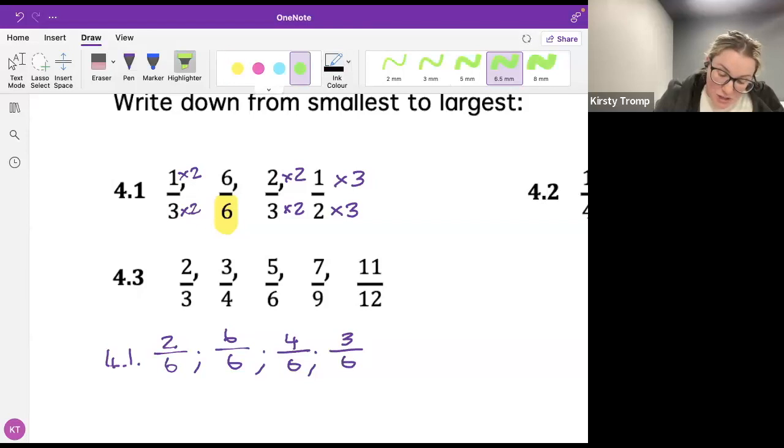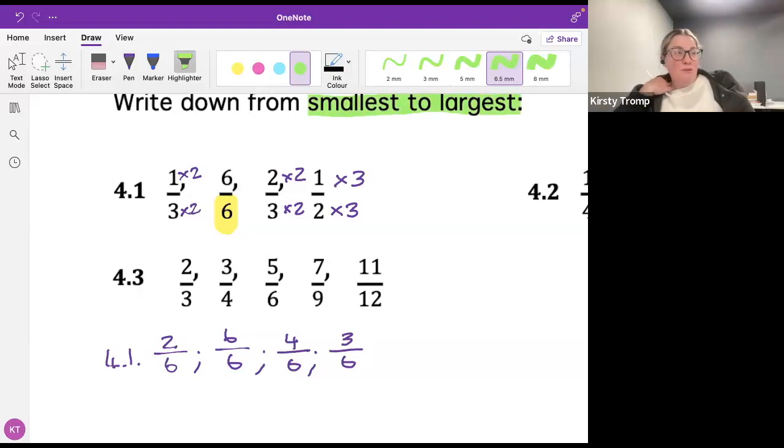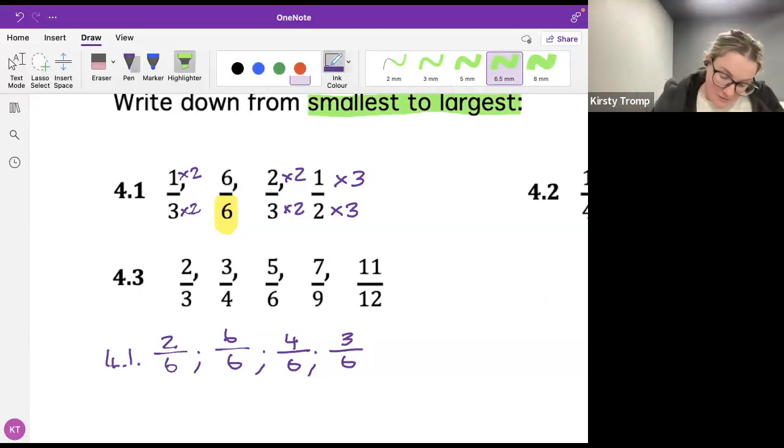Now my instruction said to me to write it down from smallest to largest. So from smallest to largest. Who can tell me in fancy words? What's the fancy way of saying that? Who knows? Who can tell me in the chat the fancy way? Oh, I've got hands already. All right, the fancy way of saying that. I think Shakina was first one off there. Shakina, what's the fancy way of saying smallest to largest?